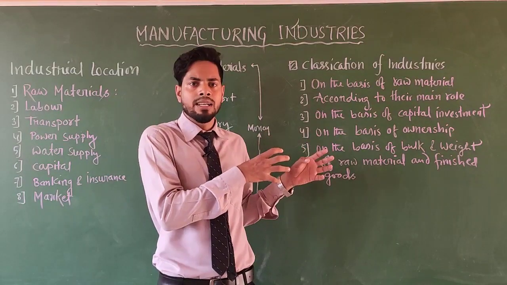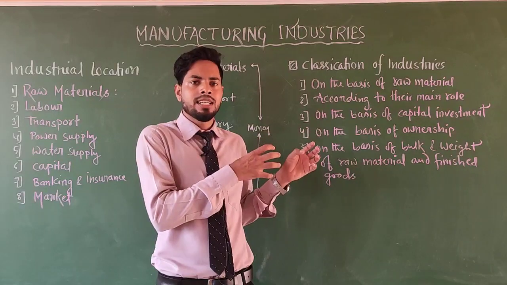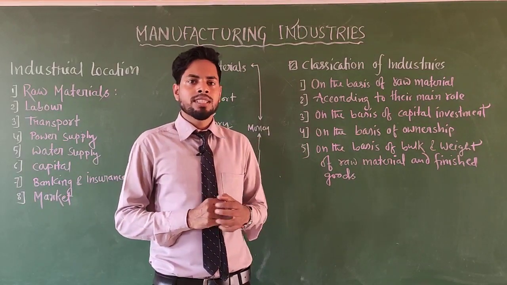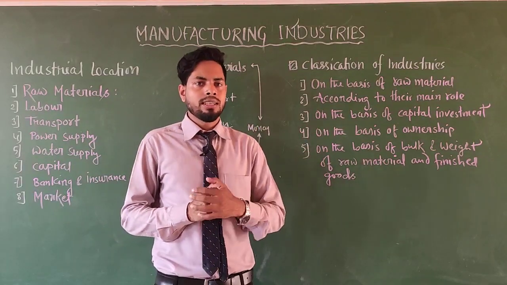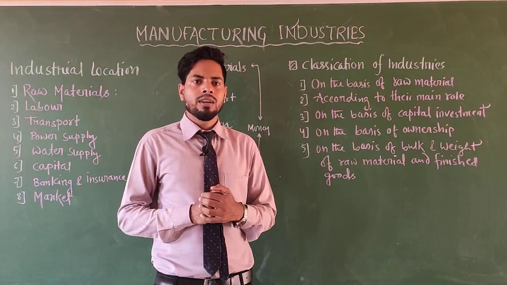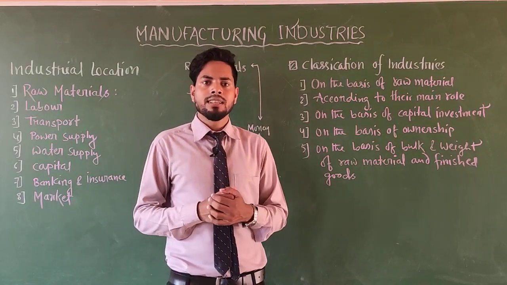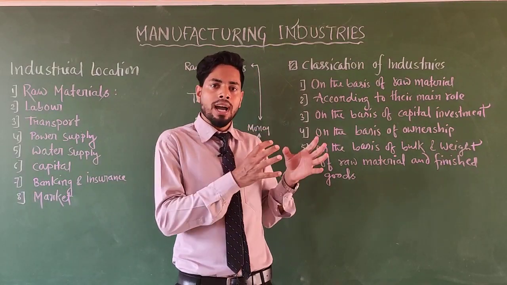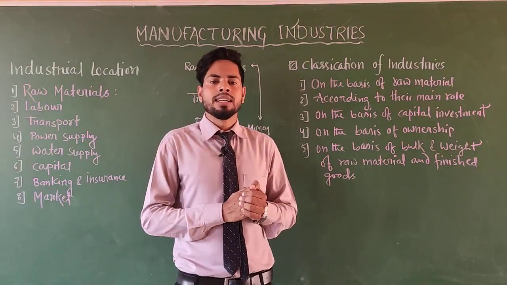I give an example: iron and steel industry and petrochemical industry are good examples of basic or key industries. Just think, the iron and steel industry supplies machinery to each and every industry. Also the iron and steel industry supplies steel for making engineering tools, medical equipment, etc. So the iron and steel industry is a good example of a basic or key industry.